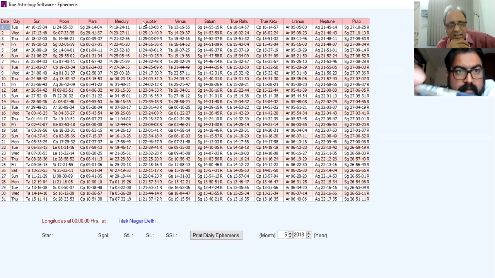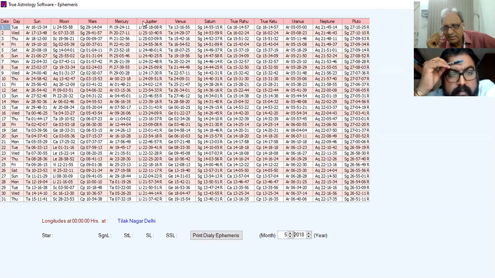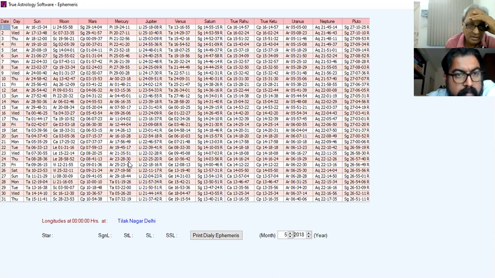In Libra sign, after 20 degrees, it is going retrograde. So it is in the star of Rahu and Jupiter.